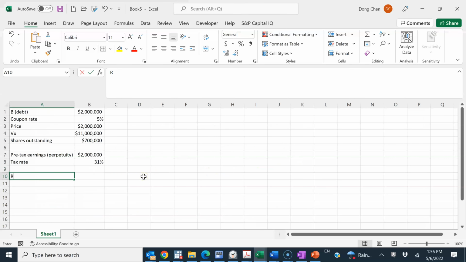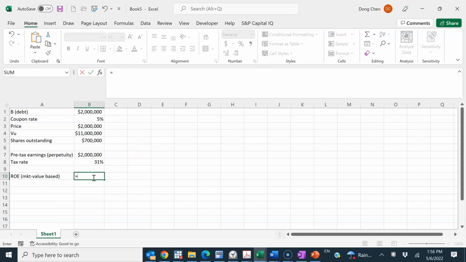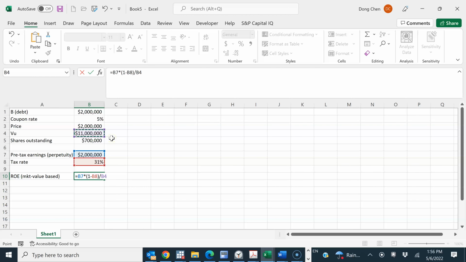Here, the denominator should be the market value of equity, which is $11 million. So the numerator should be the after-tax earnings, right? So that's what the shareholders get each period. Hence, return on equity, market value based. This should be the pre-tax earnings multiplied by 1 minus the tax rate, so this is after-tax earnings, divided by the total equity value before the issuance of the debt, which is the unlevered firm value.